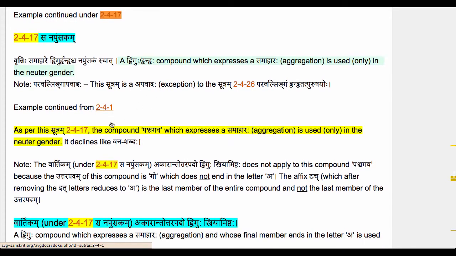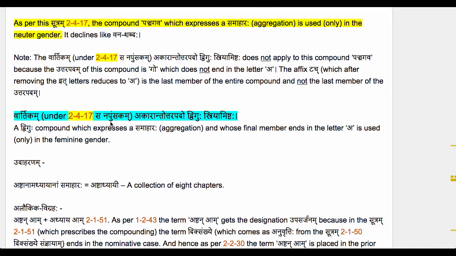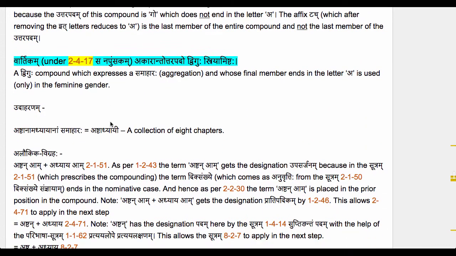Let's now take an important vartikam on that Sutram, which gives an exception to what has been stated in the Sutram. So the vartikam reads, Akarantot तरपदो द्विगुः स्त्रियाम् इष्टः. Quite a straightforward vartikam. The meaning is that a द्विगुः compound which expresses a samahara aggregation and whose final member तरपदam ends in the letter a is used only in the feminine gender.